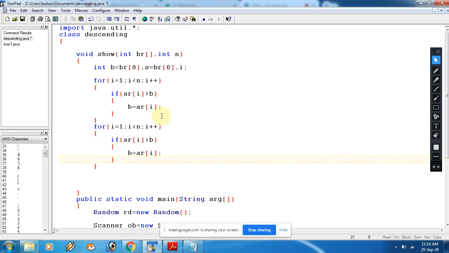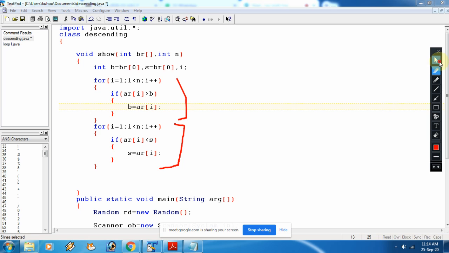Any doubt? No, sir. Okay. So now ultimately, Sir, we can use the same loop only. Yes, you can do that, but I am doing it separately. From this part we are finding the largest, and from this part we are finding the smallest, right? Is there any issue?